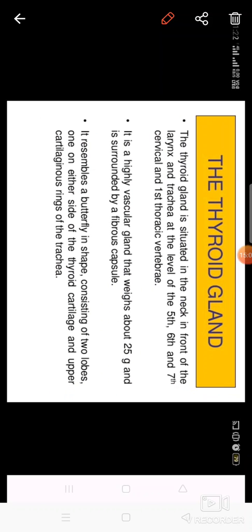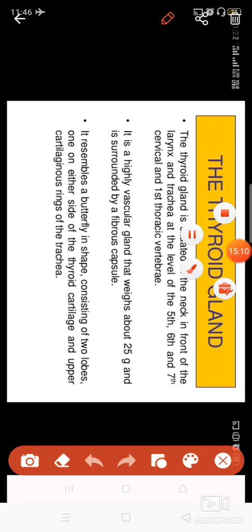Now let us take two more glands today, the thyroid gland and the parathyroid gland. Both are found in the same region, the neck region. It is present on the trachea, which is known as the windpipe, in front of the larynx.